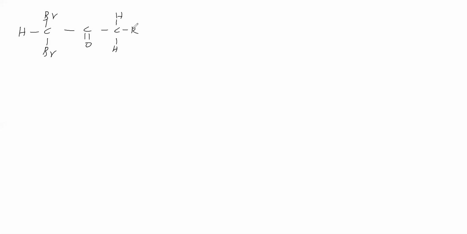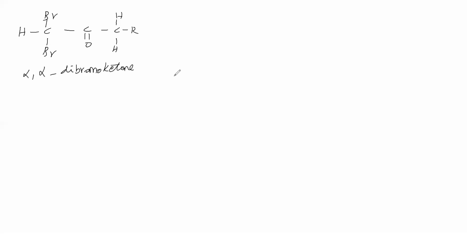In the previous case we discussed 1 halogen. Now how many halogens are there in the given reactant? 2 halogens are there at the alpha carbon. So we can call this an alpha dibromoketone. Okay, so how the reaction takes place, that we will see.